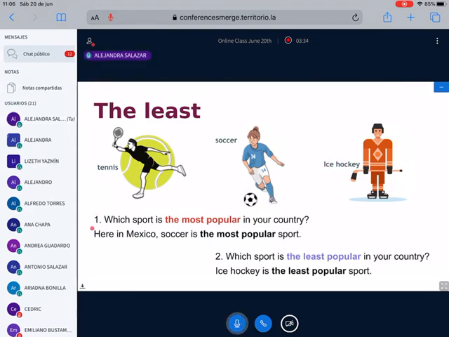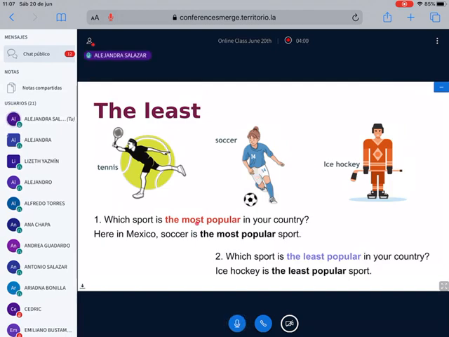My first question: which sport is the most popular in your country? Here in Mexico, soccer is the most popular sport. So people watch this sport more than these two.